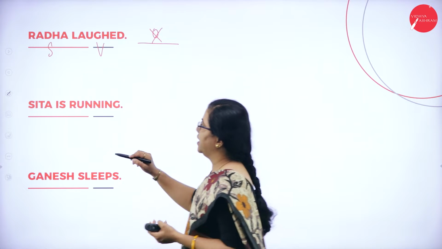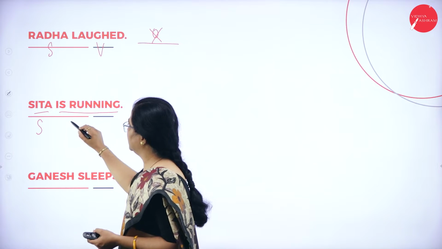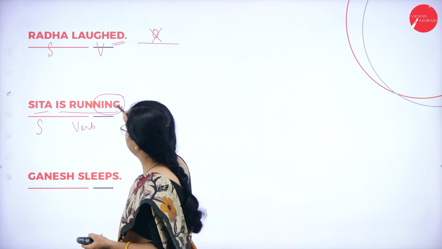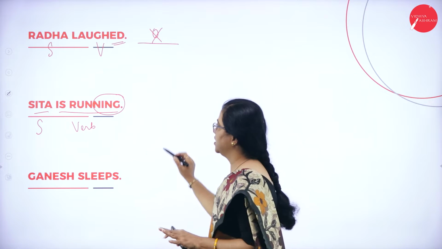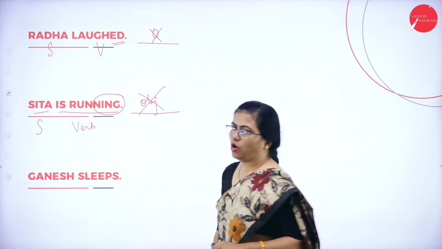Similarly here, Sita is running. Sita is doing some action. This is the subject. Is running is the verb. Yes, tense changes. Here it is past tense, here it is present tense. Tense changes, but there is no object here. There is no object at all.